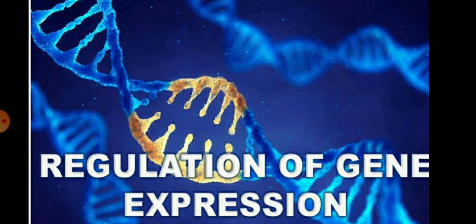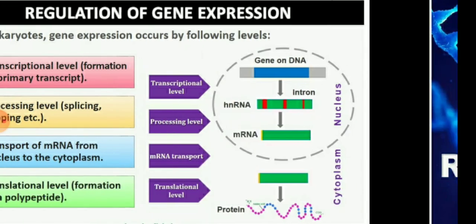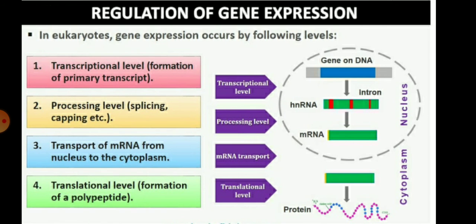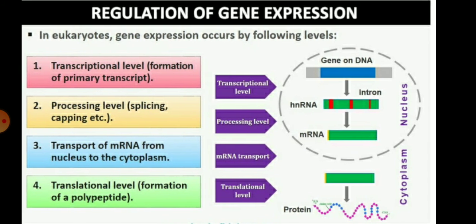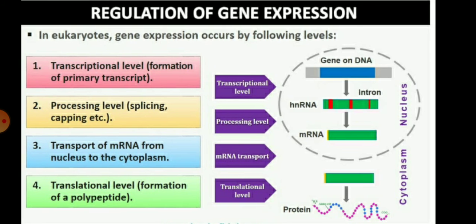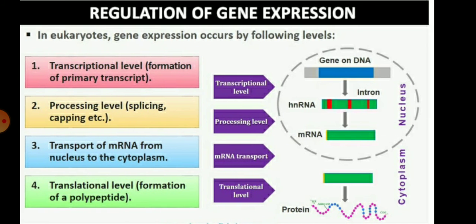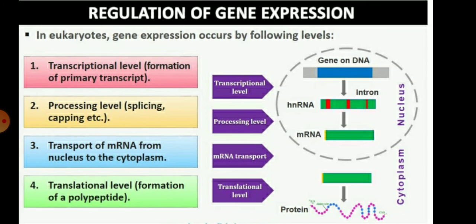So after this topic we are going to discuss the regulation of gene expression. In eukaryotes, gene expression occurs by four processes. The first process is the transcriptional level, or the formation of the primary transcript. The second is the processing level, which involves splicing or the capping process.